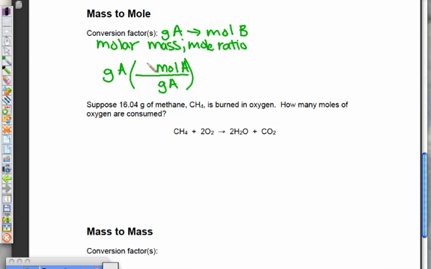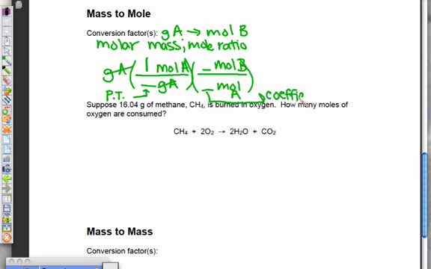And whenever we go from grams to mole or mole to gram, it's always 1 mole. And this number you would look up on the periodic table. Okay, so our units here cancel. Left with mole A, but they want the answer in mole B, so we're going to have mole A on the bottom here to cancel out. And we can go mole to mole to get mole B on the top here. And those 2 numbers come from the coefficients. Very good.